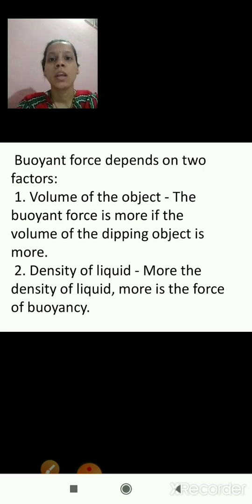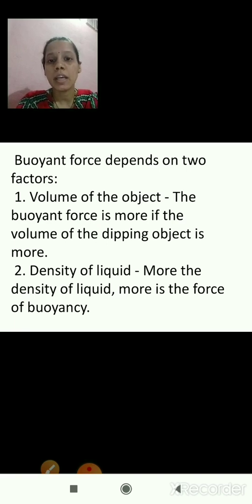Now the next: buoyant force depends on two factors. Which are these two factors? We will see now. The first one is the volume of the object, and the second one is the density of the liquid. The buoyant force is more if the volume of the dipping object is more. If the volume of the object is more, then the buoyant force is more.